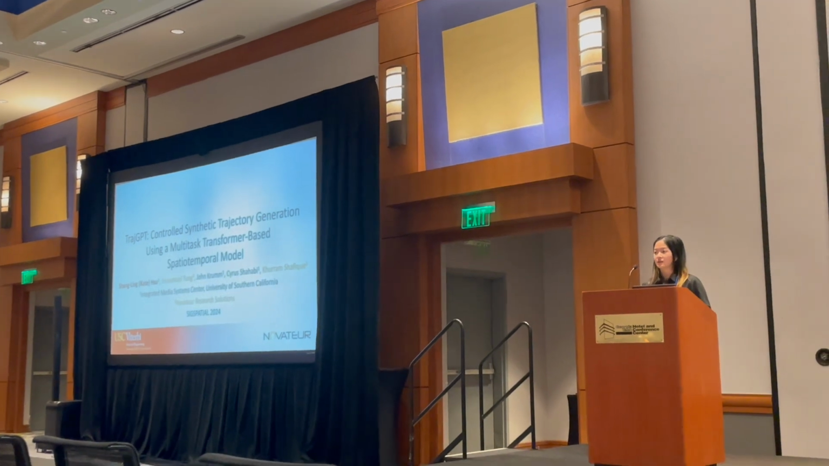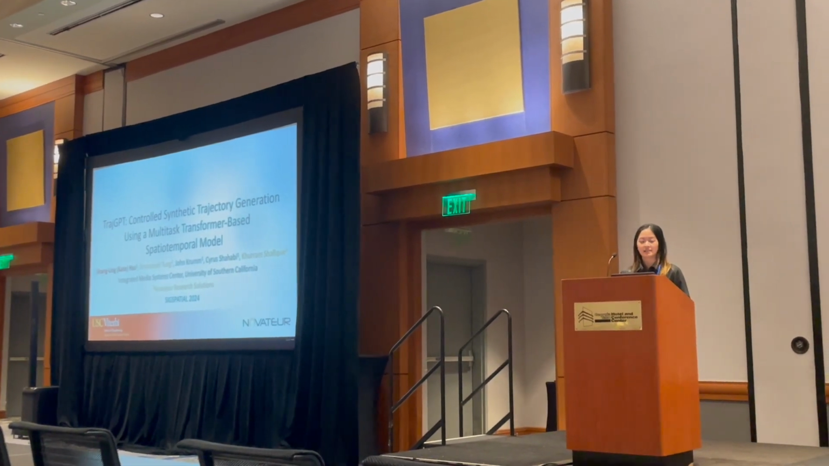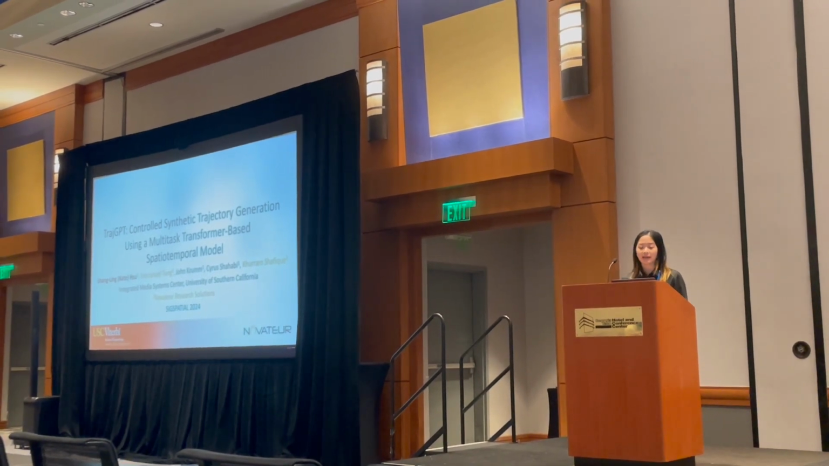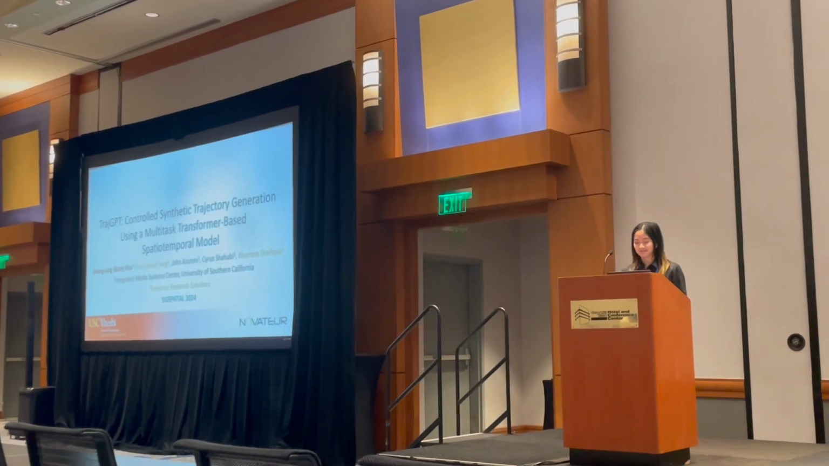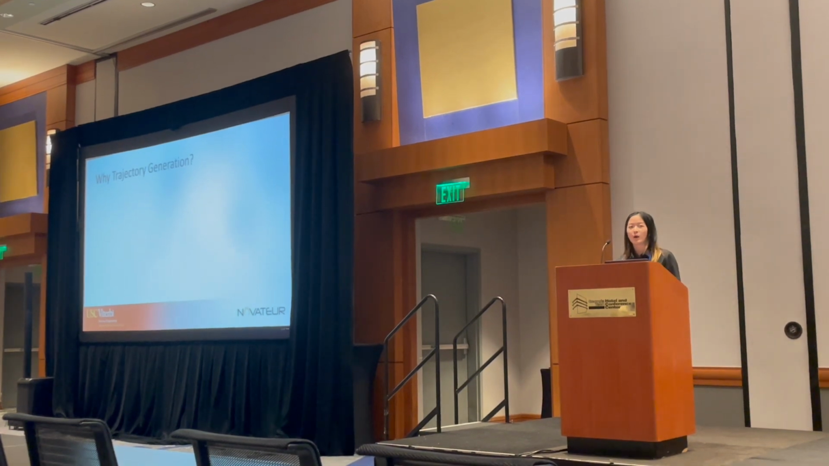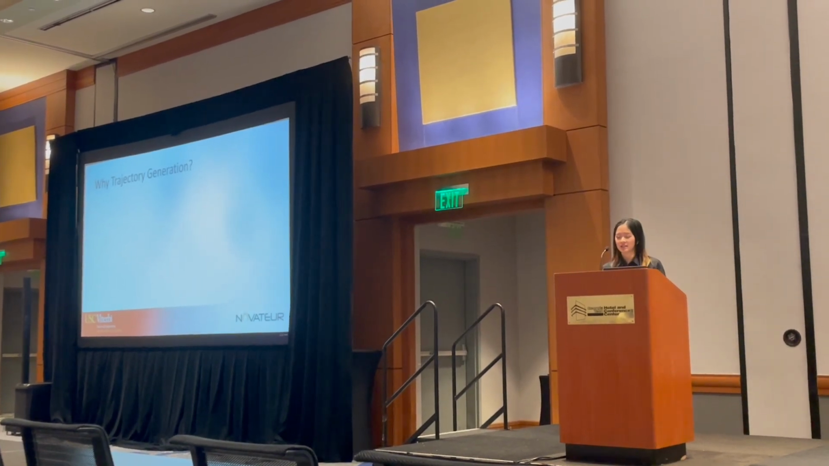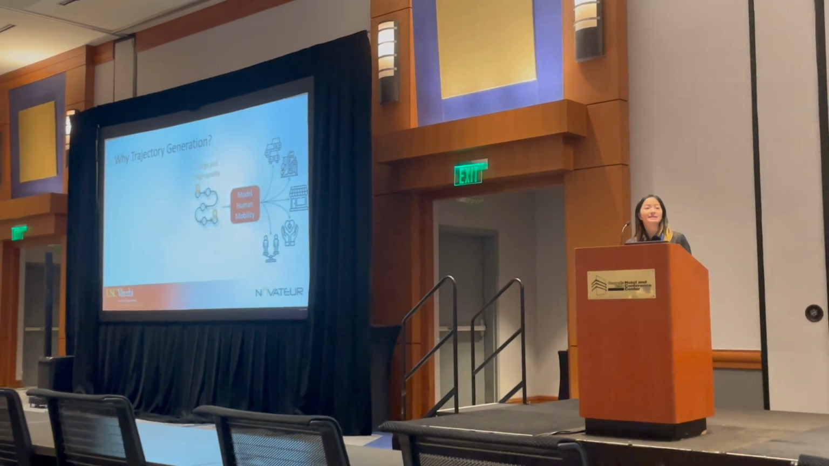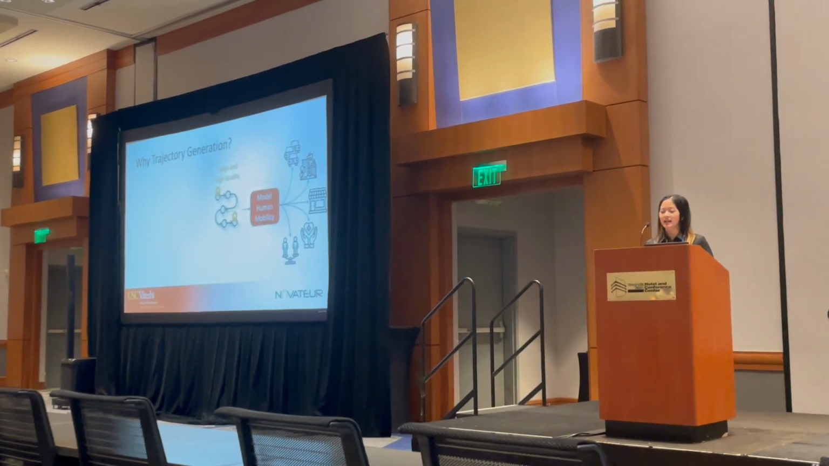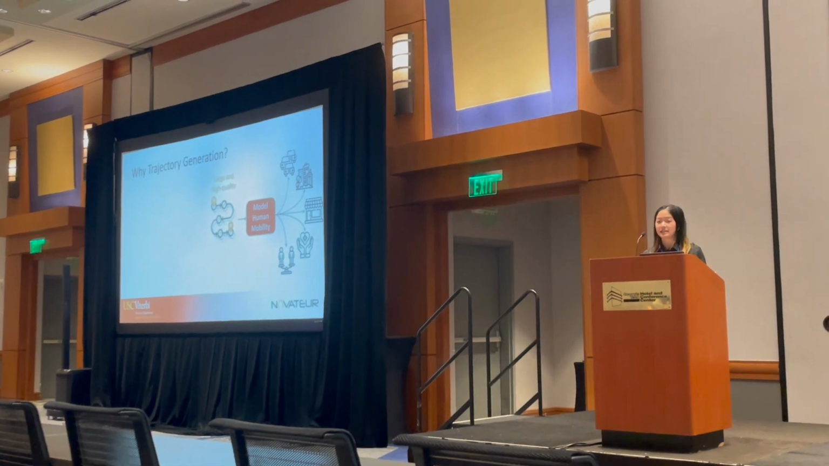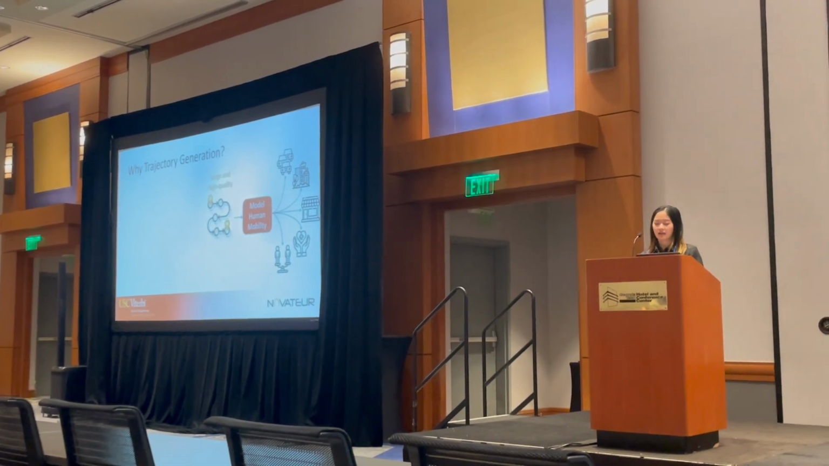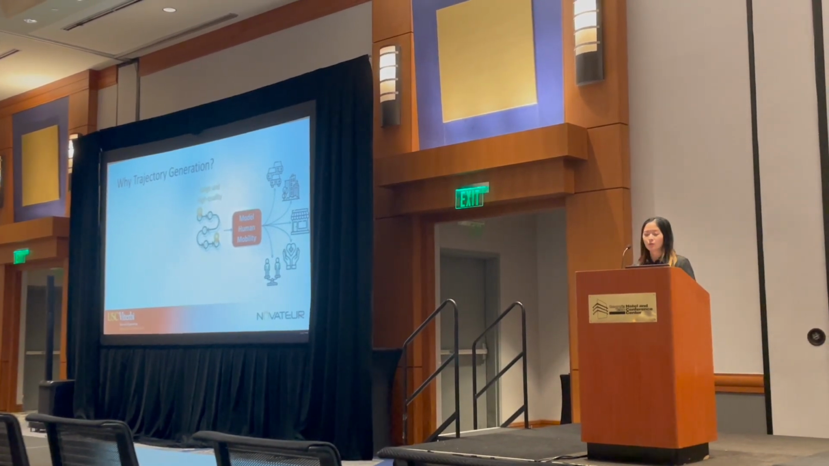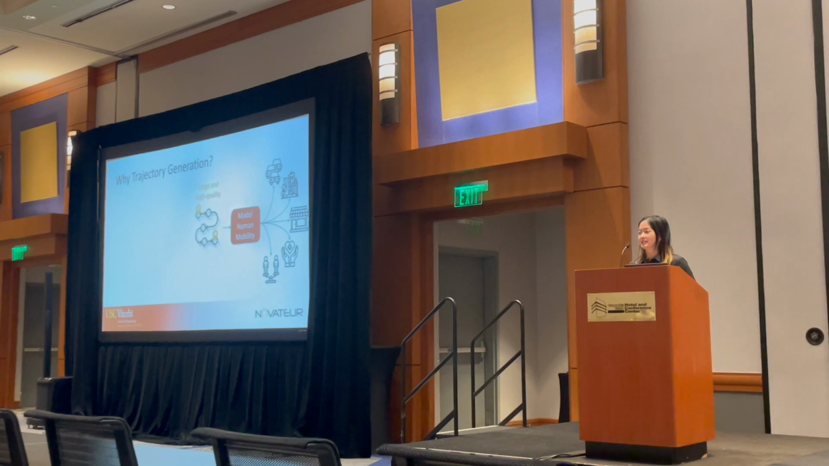The work is titled TraGPT: Controlled Synthetic Trajectory Generation using a multitask transformer-based spatial temporal model. So first of all, why do we care about trajectory generation? We want to do human mobility modeling, which has a lot of downstream tasks like traffic, urban dynamics, commerce, health, and equity. And to model human mobility, we will want to have some large and high-quality data.